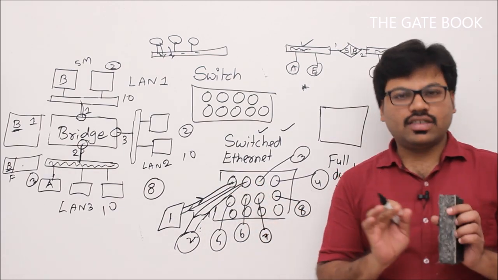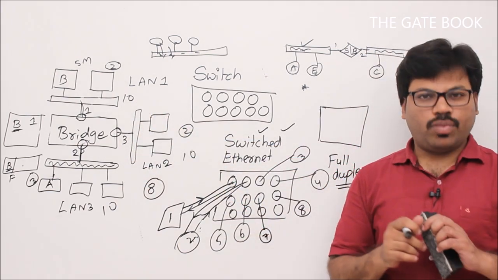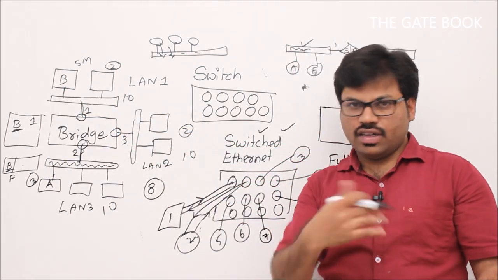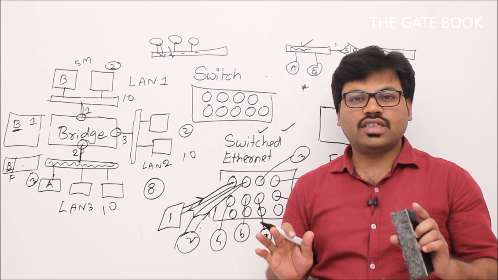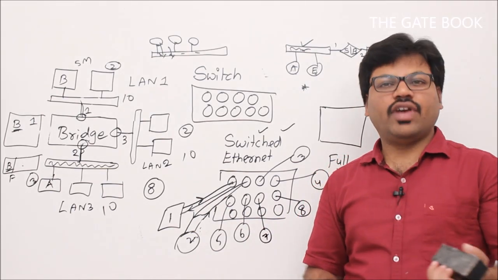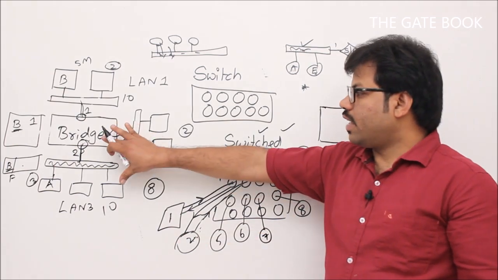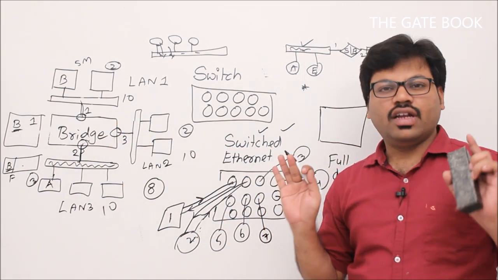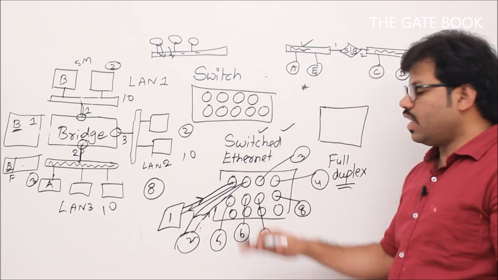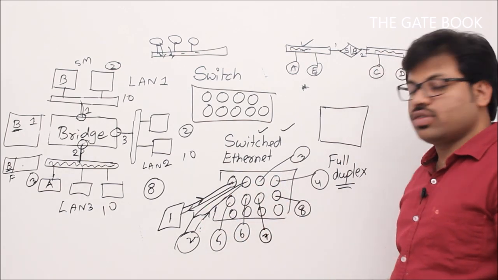One small assumption so far is that our Ethernets are half duplex. That means we have only one common cable for receiving and for sending. Such communication is called half duplex. Such computers were not able to send and receive at a time. If they send and receive at a time, they get collision, right? So whatever you have studied so far had only half duplex transmission. Now I am extending it to full duplex transmission. If you have full duplex like this, with multiple cables, what is going to happen, we will see.